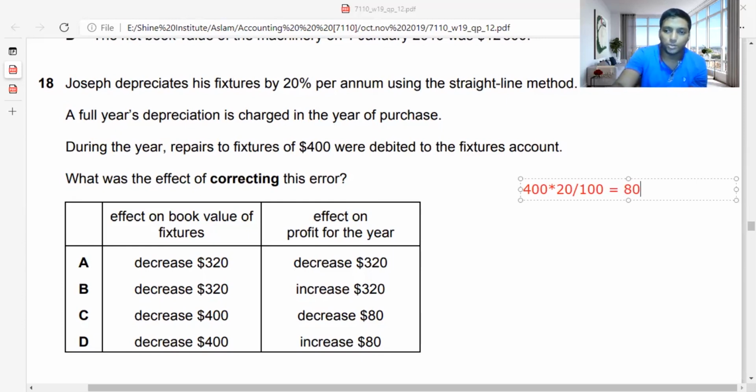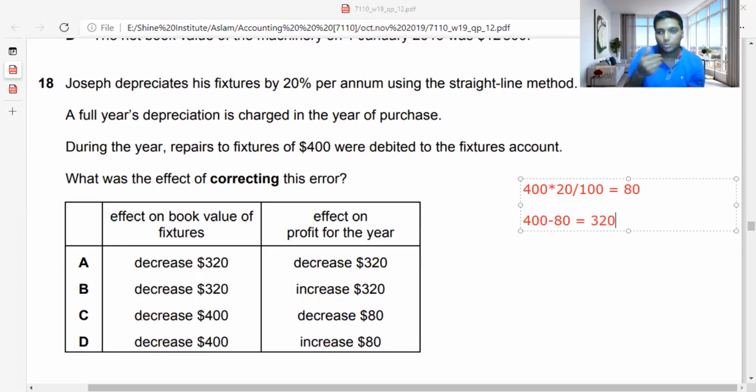So what is the amount they should deduct more from 400? 400 minus 80, they should deduct 320 more. If you can find the decrease of 320 itself, you have found the answer. It should be a decrease, a decrease of 320. Why is the effect on book value of fixtures 320? Because normally on cost we have taken depreciation deducted 80.